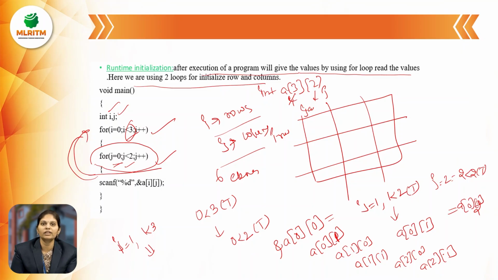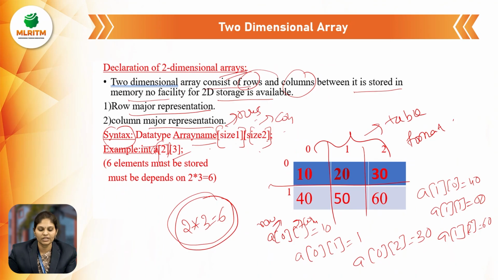In a two-dimensional array, we must take rows and columns. It is a matrix representation of a two-dimensional array. Row representation and column representation are there. Most important are row major representation and column major representation. It is represented in matrix format. The best examples for the two-dimensional array are matrix addition, matrix multiplication and transpose of a matrix.